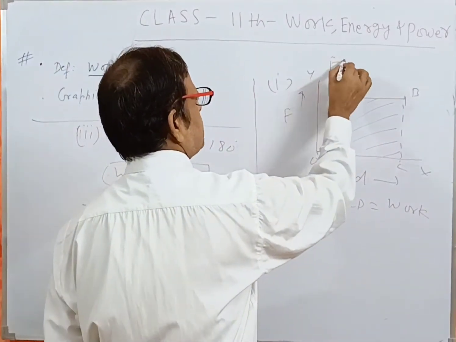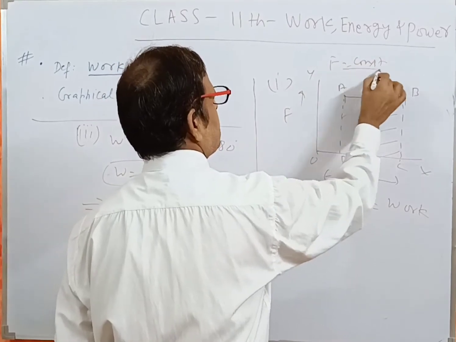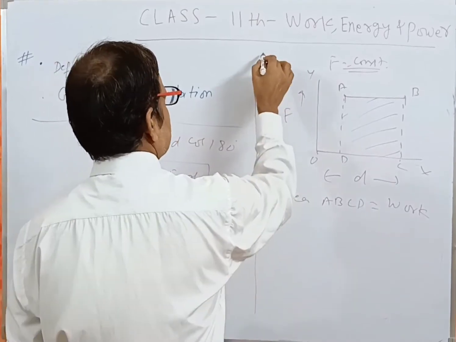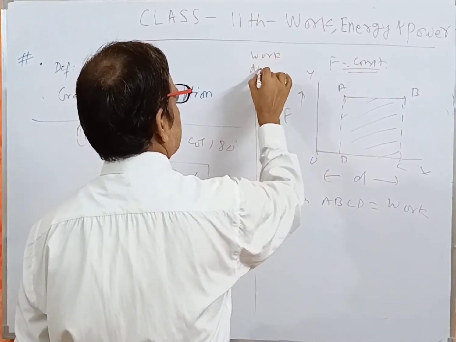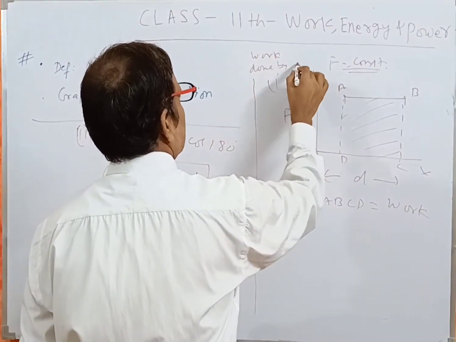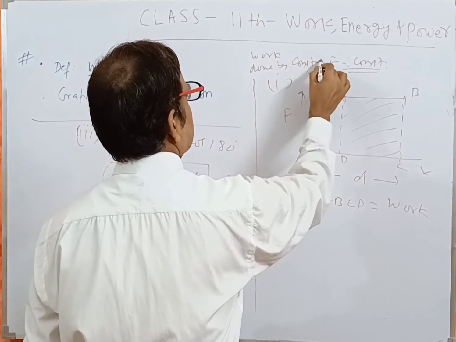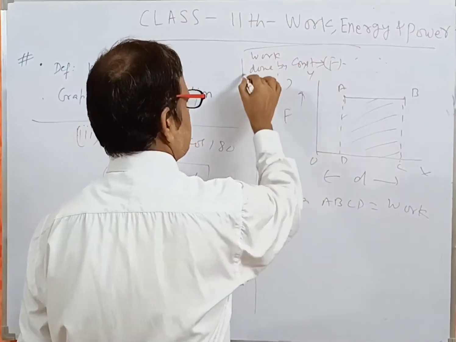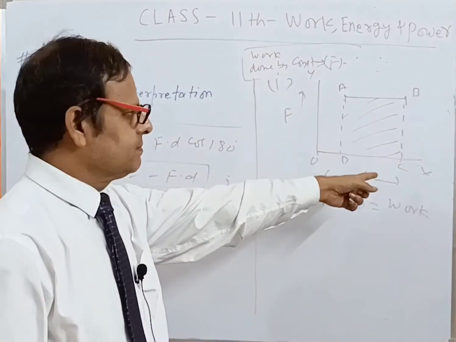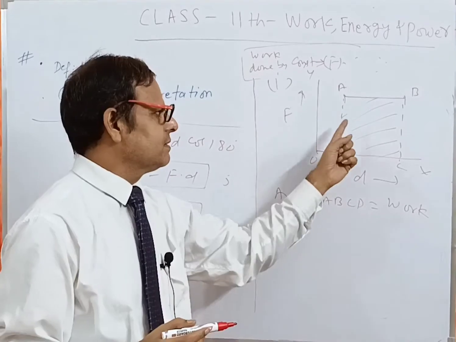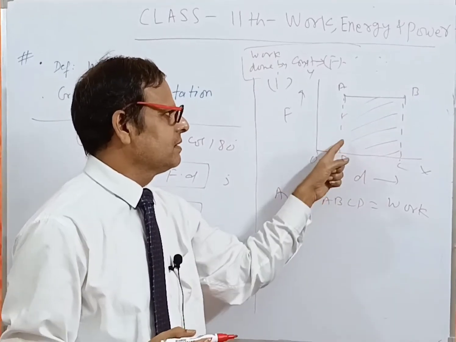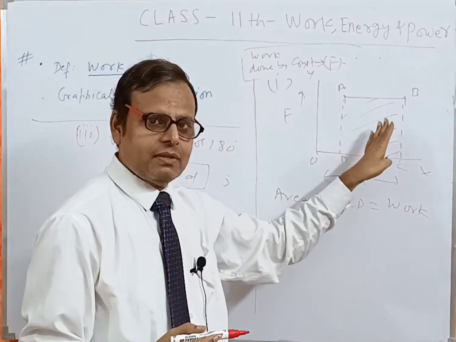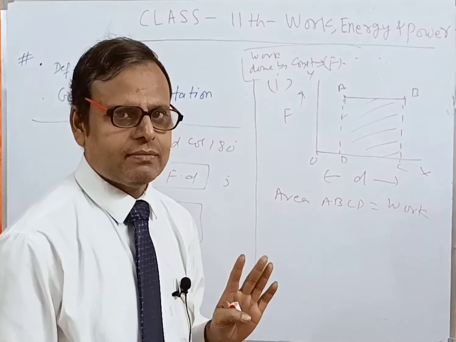Here F is constant. So you can find the area, which is a rectangle, and you will get the work done.